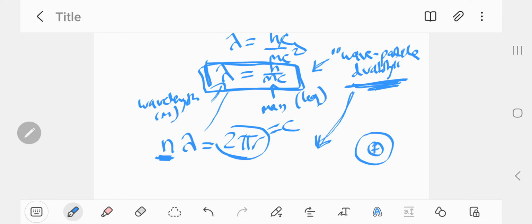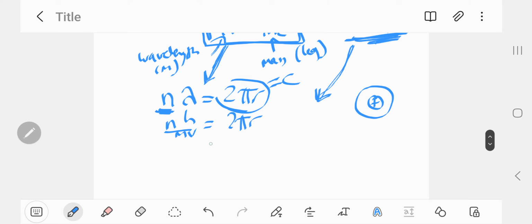So let's plug in lambda is equal to h over mc. We'll use v in this case instead of c for an electron, because c only applies to light. We get lambda is equal to h over mv, and the condition with 2 pi r. If we rearrange this, we'll get this.